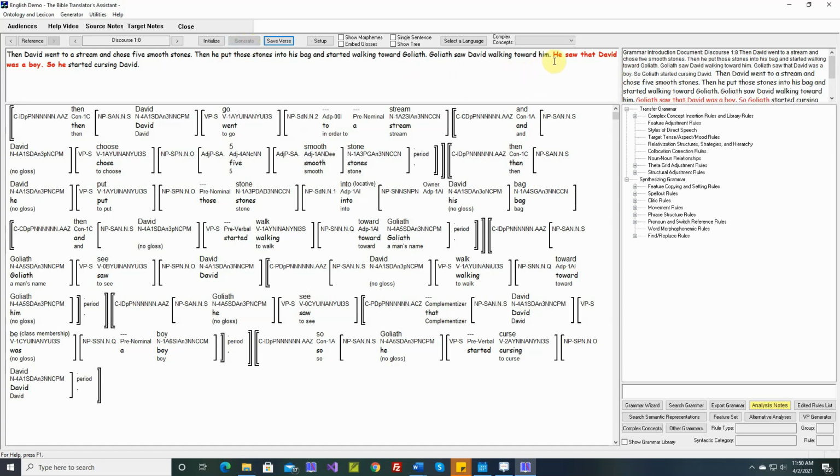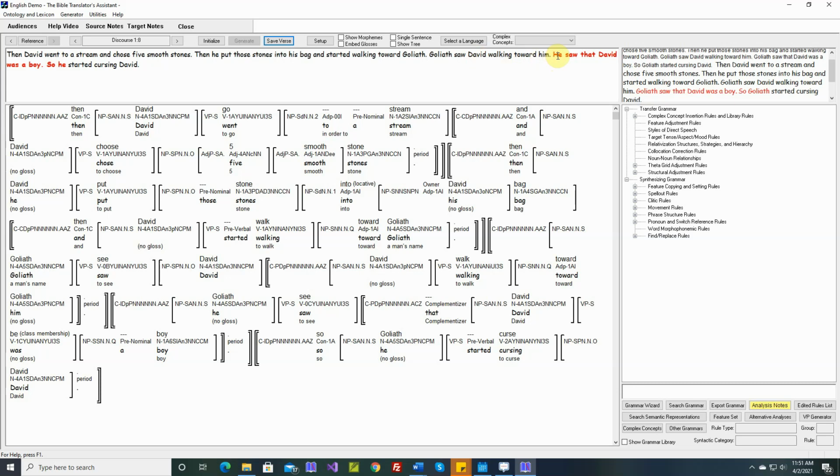Okay, we have some issues, some pronoun issues. Goliath saw David walking toward him. He saw. Okay, the MTT put Goliath saw. Because, okay, Goliath saw David walking toward him. He saw. Who is he? It's ambiguous. Is it Goliath or is it David? So it is better to say Goliath.